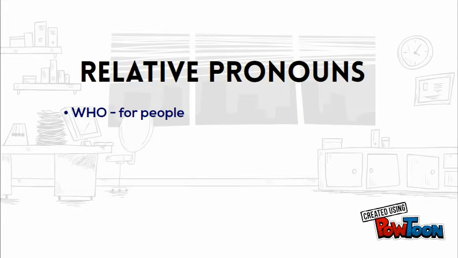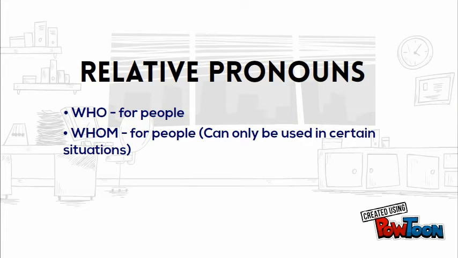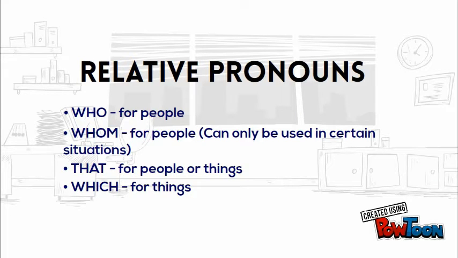So you may have noticed that we can use who or that. These are relative pronouns. Who is for people, and also whom, but that can only be used in certain situations. That is for people or things, which can be used for things as well, and whose is for possession.